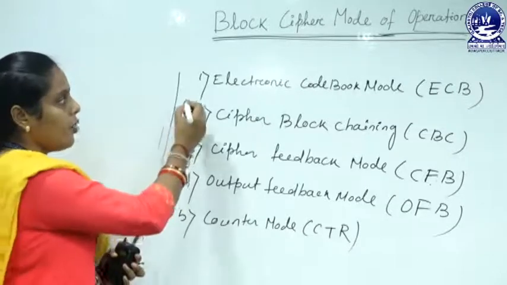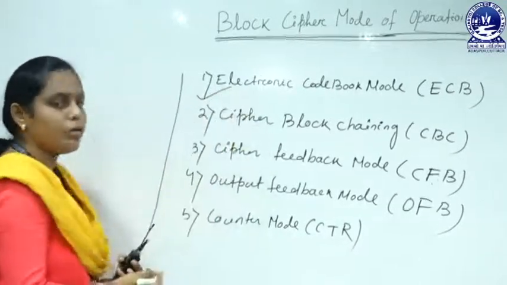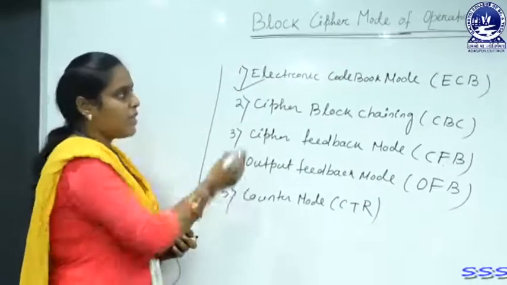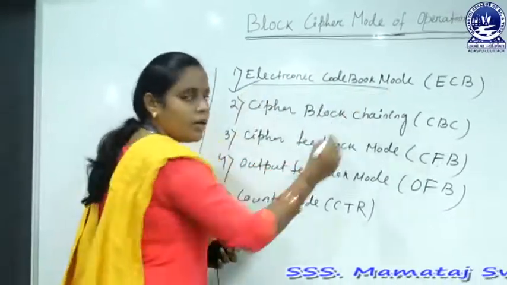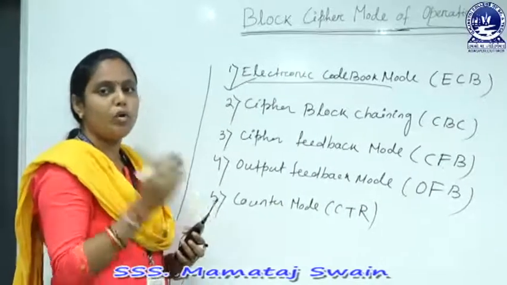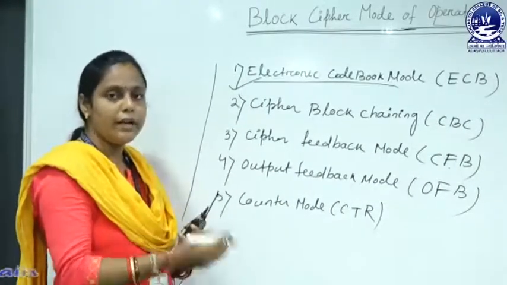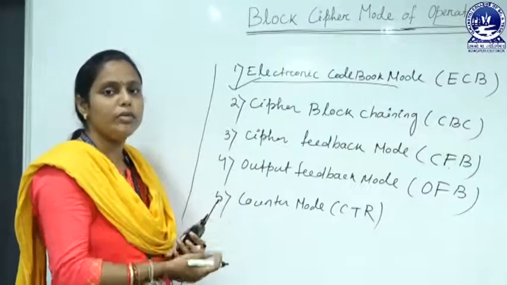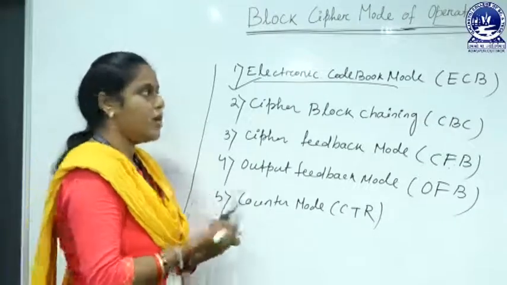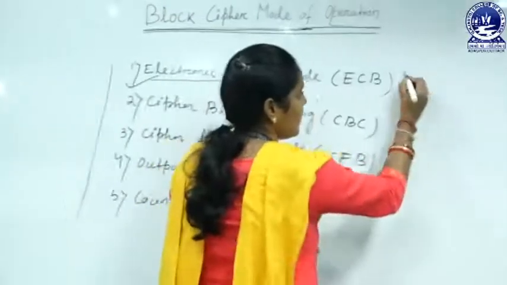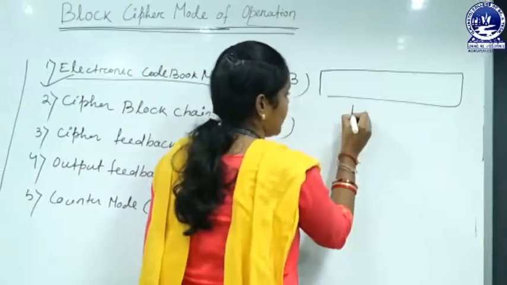First of all, we will discuss the electronic codebook mode. This electronic codebook mode is one of the simplest modes of operation. That means here we take the plain text and divide it into n number of blocks. Suppose this is our plain text.